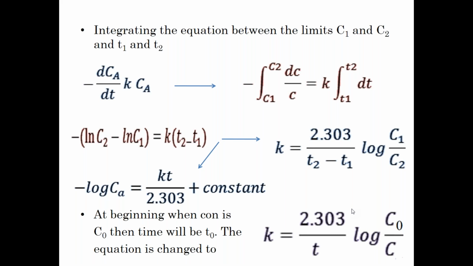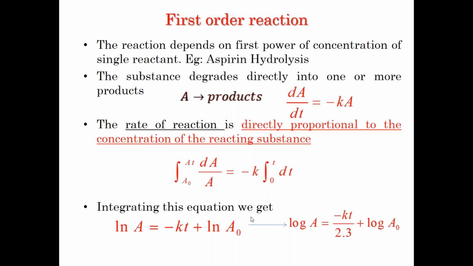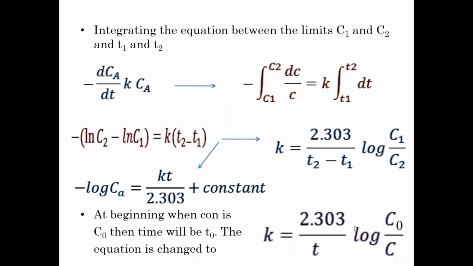So quickly recollect, in the physical pharmaceutics laboratory in B.Pharm, you would have done the first order kinetics and also the second order kinetics reaction. There the basic equation is slightly modified as per the practical need. So I can modify it with respect to two time intervals. Instead of t0, I can write it as t1 to t2. I want to know what is happening between these two time intervals, not from beginning to end.